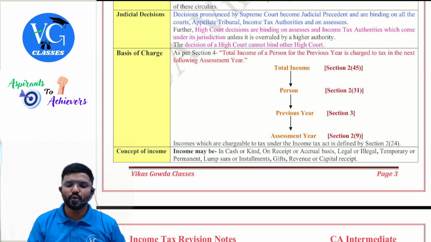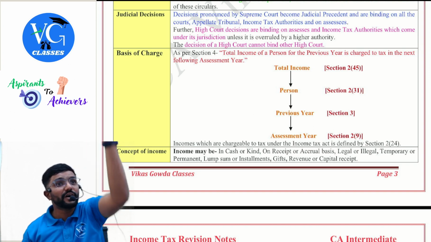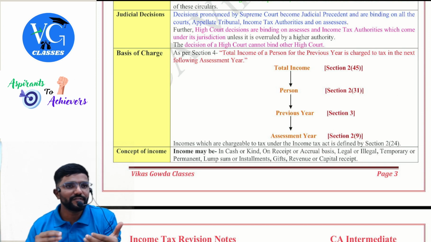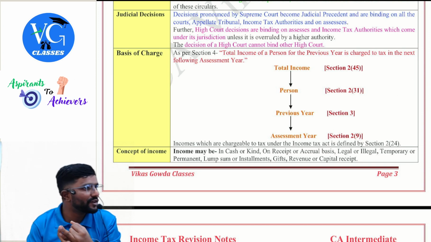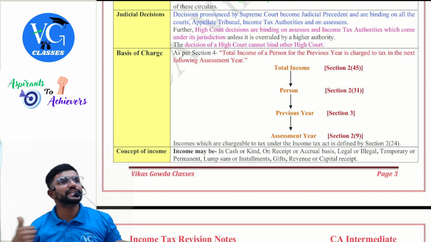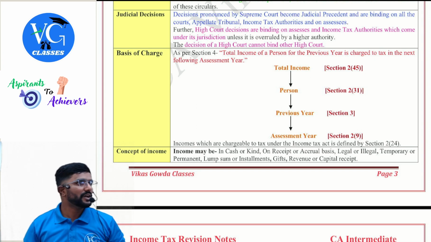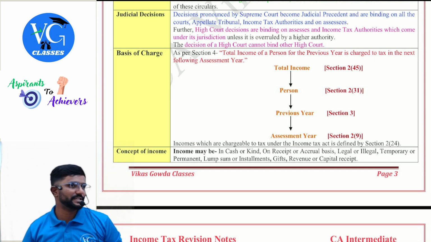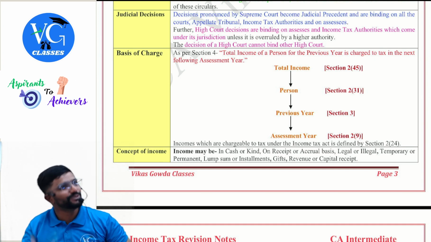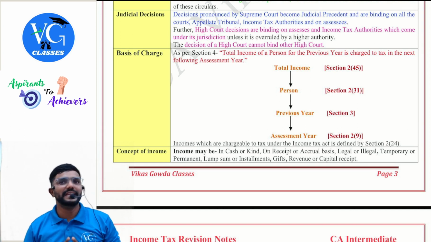Guys, total income is defined in section 2 clause 45, which is an aggregate of the 5 heads of income, after considering clubbing and set off and carry forward of losses. Then, if there are deductions available under Chapter 6A from Section 80C to 80U, you will claim them. Then, whatever figure you derive is called total income, on which the assessee is liable to pay tax. The biggest challenge for us is to learn how to calculate it. Okay, now we are not starting it. We will start with the heads of income.